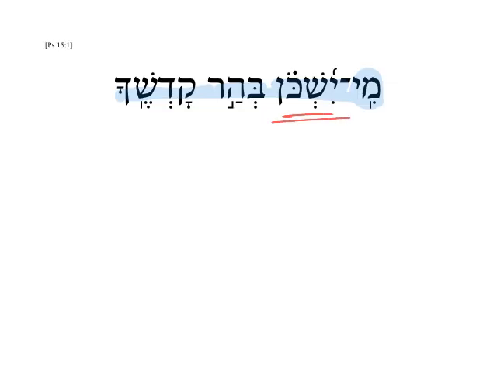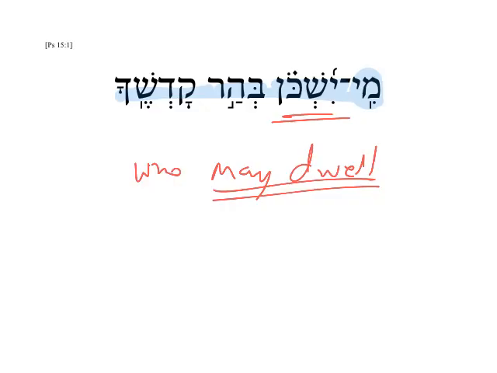So this is probably to be thought of not as who will dwell, but who may dwell. And the question gets answered elsewhere in the psalm: those that live according to God's holy standards. So who may dwell. So here we say, probably very appropriately, to put the modal in, and it's only context that tells us exactly which modal term to use, whether we should say should, would, could, shall, or the like.